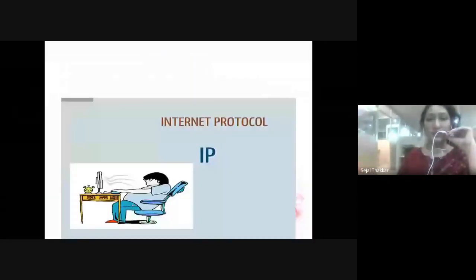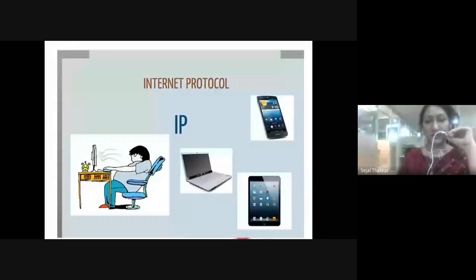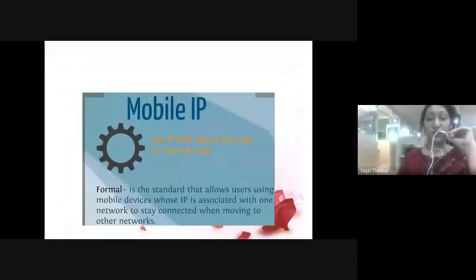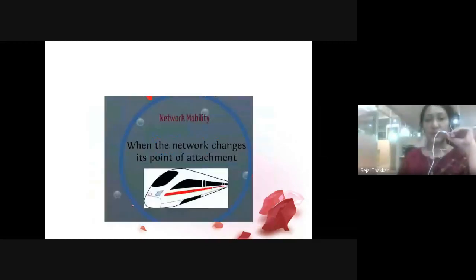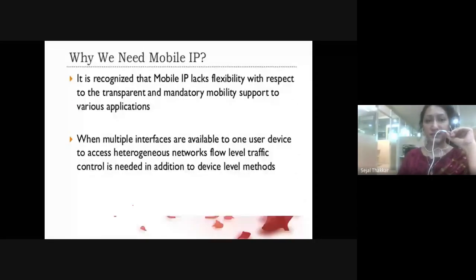But in mobile, what is the problem? It is not a static device. We are moving here and there, and from there we are sending emails, using the internet, and calling each other. So we need a mobile IP, which is not static. It allows us to stay connected even if we are moving. If I'm traveling on a bus, I need an IP which allows me to connect. Now for mobile IP, you need two things.